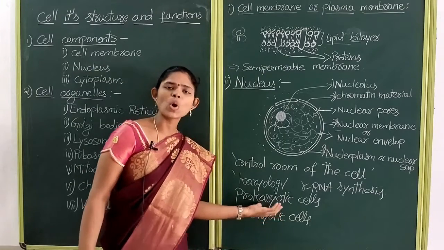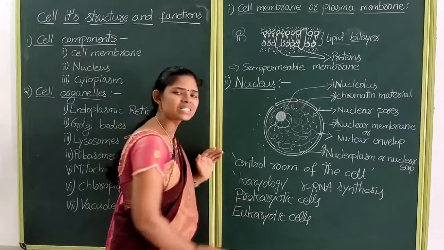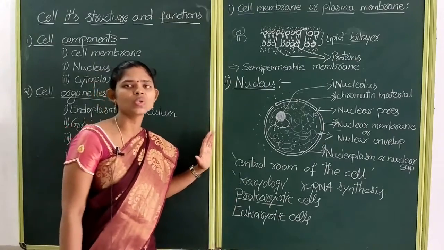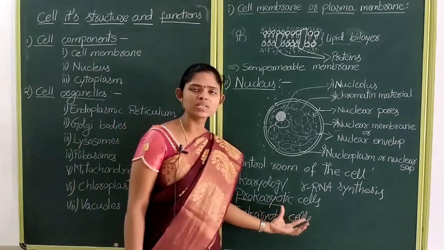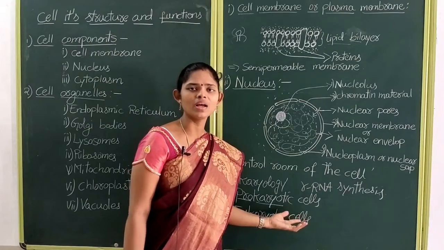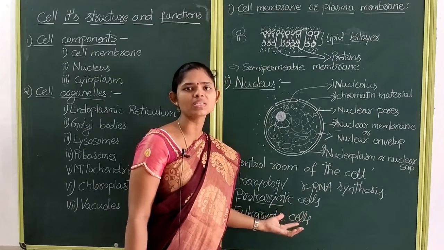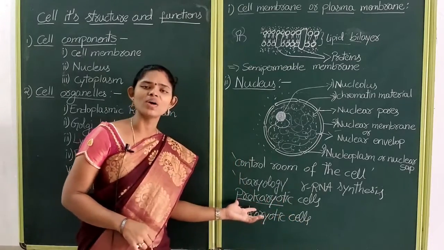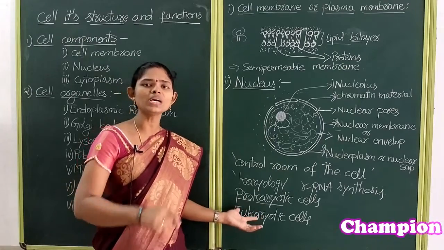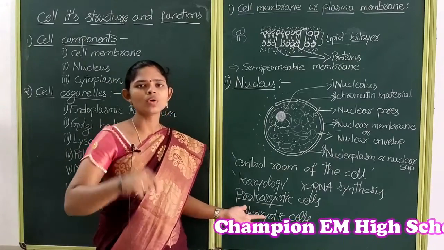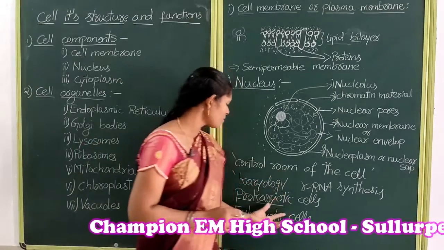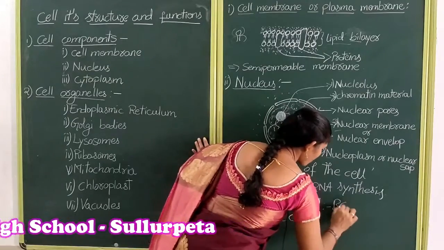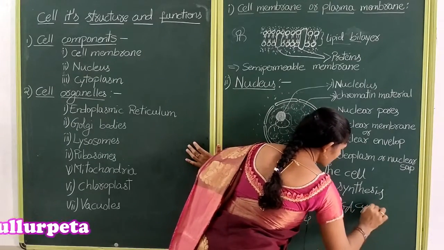See children, prokaryotic cells: pro means first, karyon means nucleus, okay. Prokaryotic cells do not contain a well-defined nucleus with nuclear membrane. Some examples of the prokaryotic cells are blue-green algae and cyanobacteria.